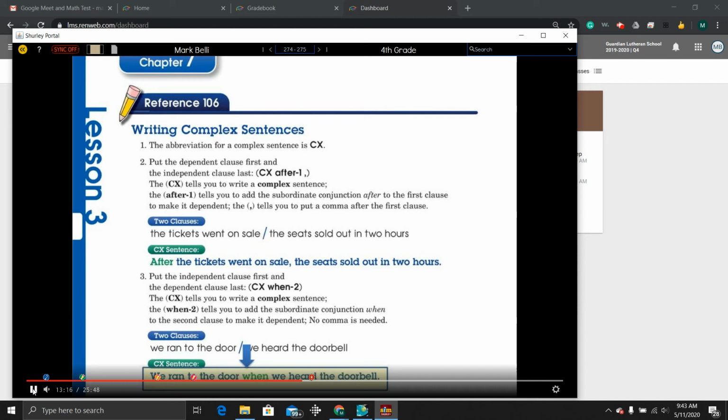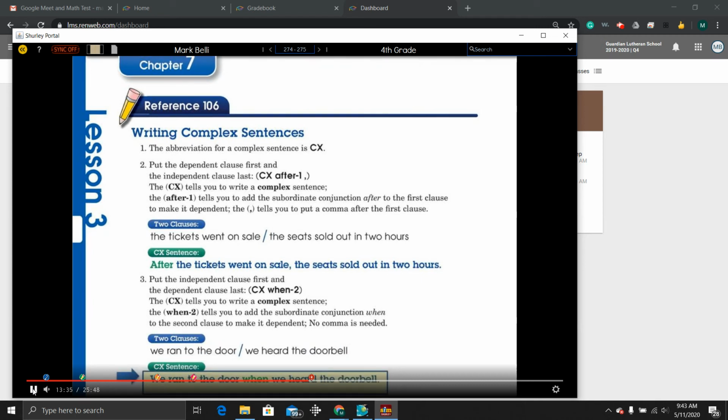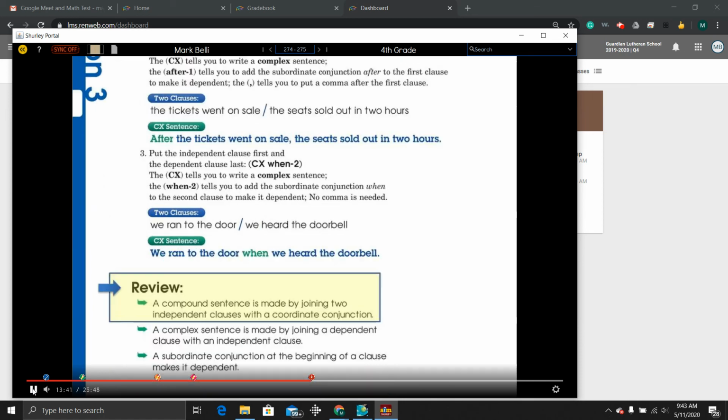Remember, when you add the subordinate conjunction to the second clause, no extra comma is needed. Now that it is a dependent clause, it cannot stand alone. It depends on the independent clause to be complete. Let's read our complex sentence together. We ran to the door when we heard the doorbell.